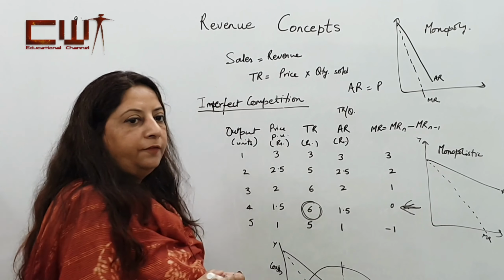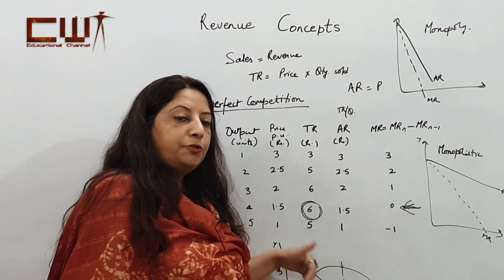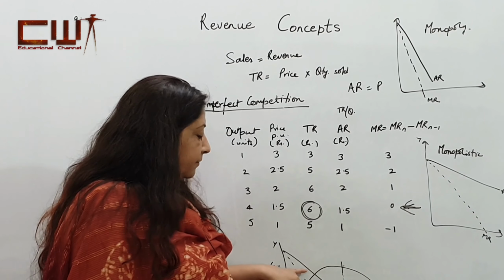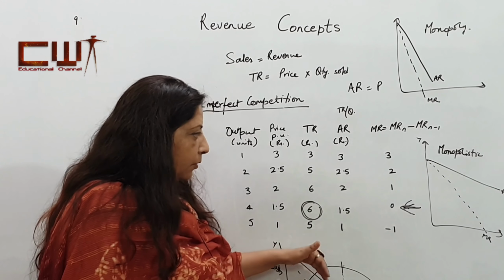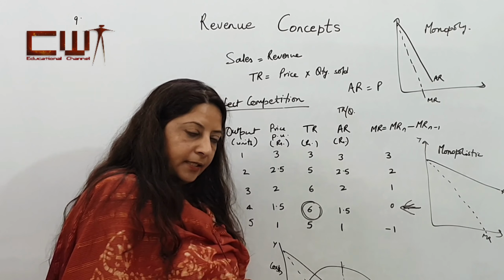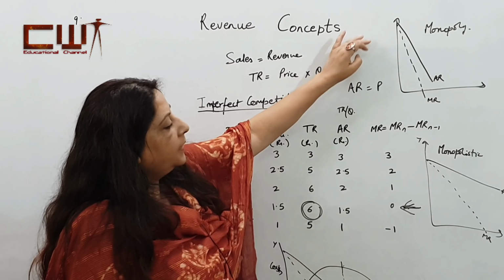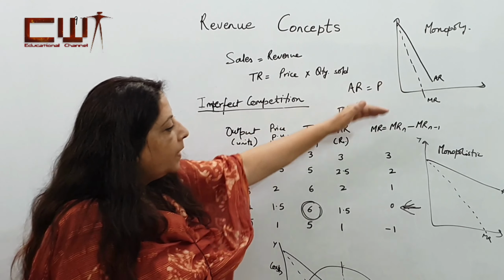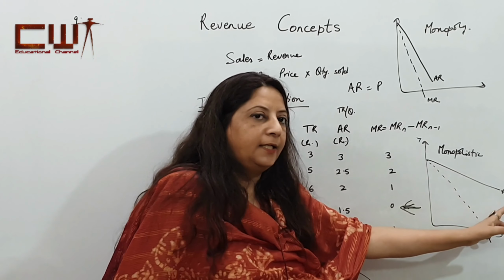What is common to all of this is that the rate of slope of marginal revenue is twice the rate of slope of average revenue in all the cases. The AR curve represents your demand curve in different market forms. The marginal revenue curve will always be below the average revenue curve. The AR curve being a demand curve, it follows the elasticity of demand. Under monopoly, it is a less elastic demand curve, therefore the slope of the AR curve is more. In case of monopolistic, where we have a more elastic demand curve, the AR curve is a little flatter.